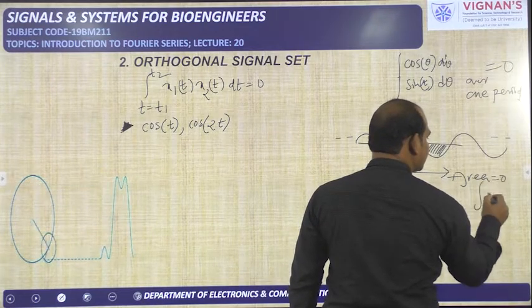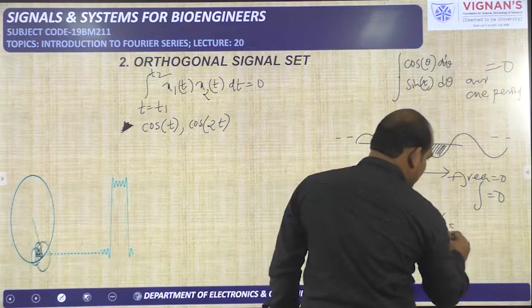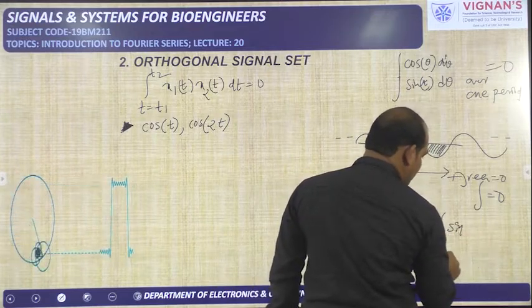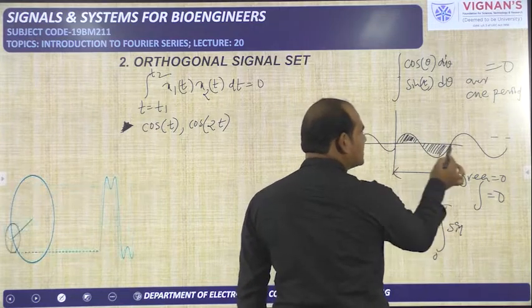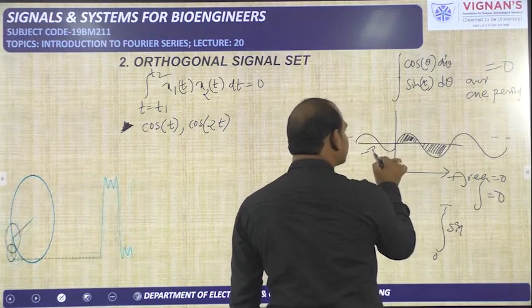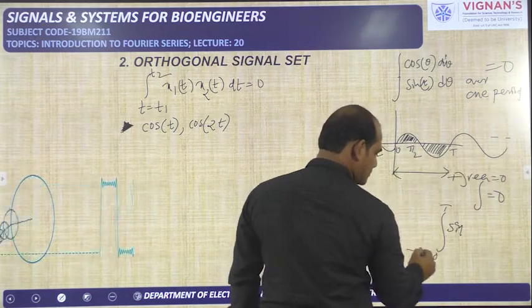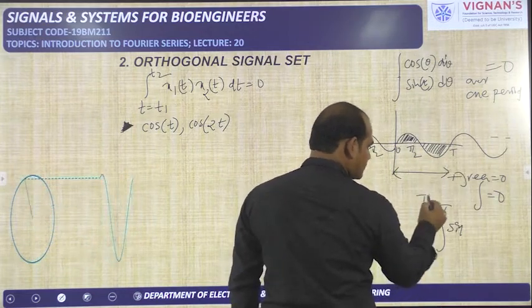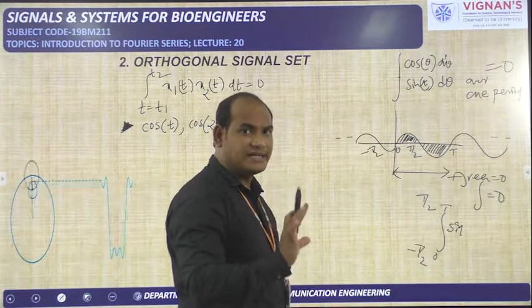Area equal to 0 means integration is equal to 0. That means the integration of sine over one period, that may be 0 to T, or minus T by 2 to plus T by 2, anything. You need to do the integration over one period.